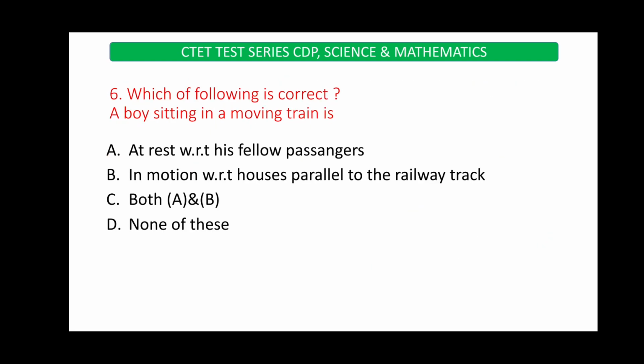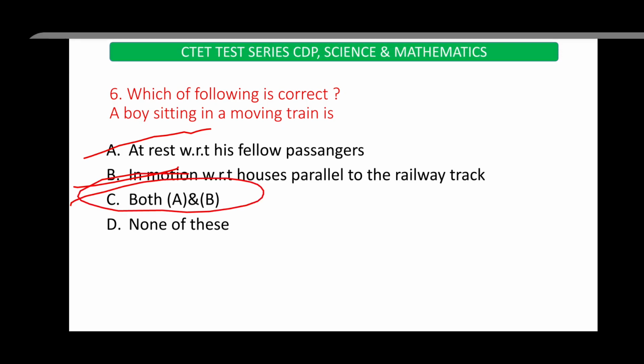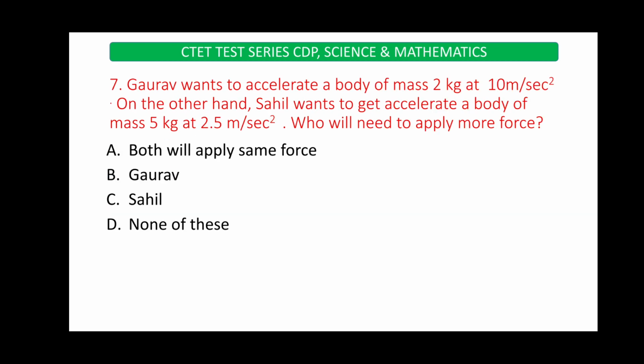Question 6: which of the following is correct? A boy sitting in a moving train is, option A, at rest with respect to his fellow passengers. This is right. Option B, in motion with respect to houses parallel to the railway track. So option C is the right answer, both A and B.